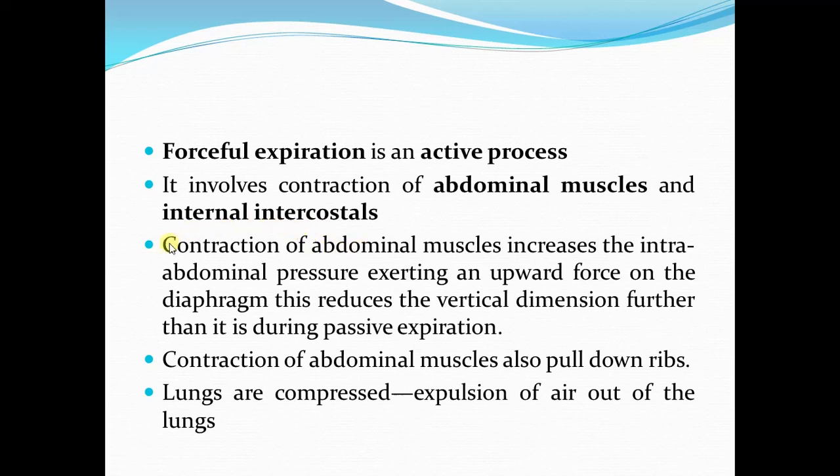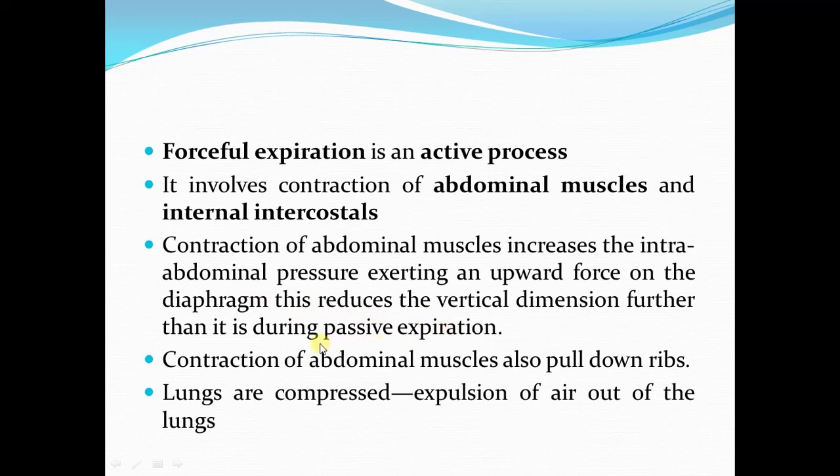Contraction of abdominal muscles increases the intra-abdominal pressure. This increase in intra-abdominal pressure exerts an upward force on the diaphragm, which further reduces the vertical dimension of the thoracic cavity, more than it does during passive expiration.